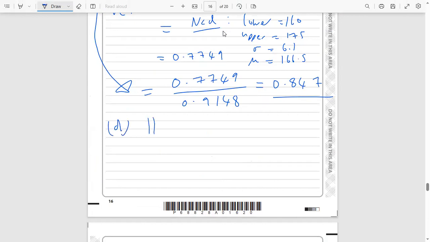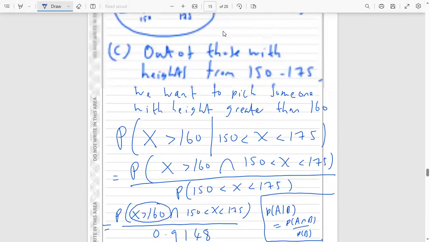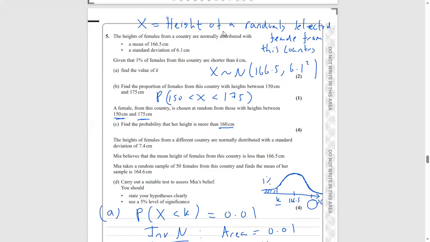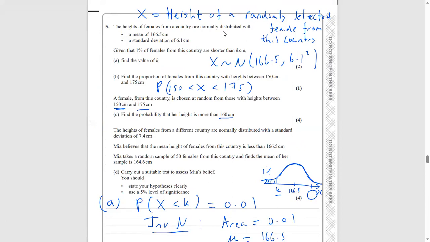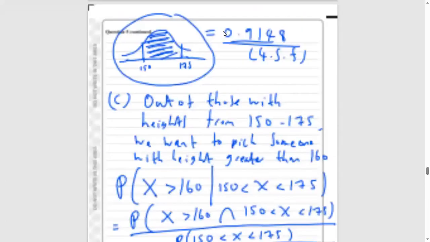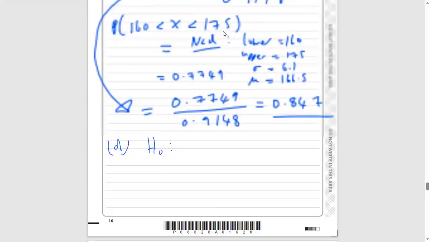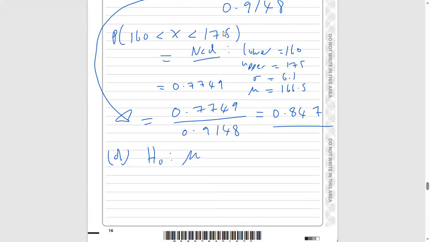H0 is always our initial, status quo kind of assumption. We're trying to test whether the mean is less than 166.5, so the status quo assumption is just to assume that the mean is still 166.5. So mu is equal to 166.5.